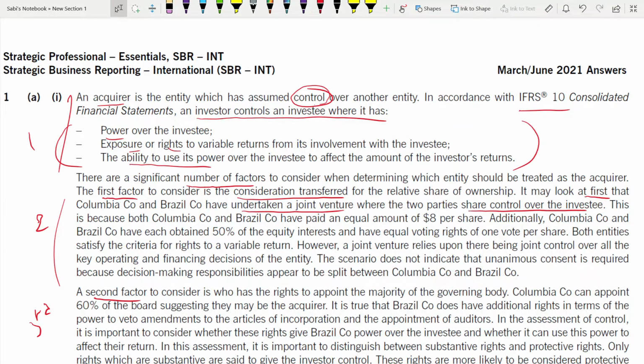Okay. So why do you think it's a joint venture again? Another factor. This is because both Colombia and Brazil have paid an equal amount of 8 per share. Remember, they both paid 8 per share. So we thought it's a joint venture because they both paid equal. Additionally, in addition to that, both companies have obtained 50% of the equity interest. They have each obtained 50%. So 50% means what? 50-50. Equal voting rights of one vote per share.